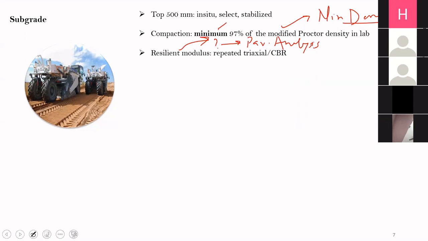Ideally, it is performed using a repeated triaxial test in the lab, but this test is a little complicated. You require sophisticated equipment and trained personnel to do this test. That is why researchers have established a correlation between the resilient modulus and the value of CBR. CBR is the California bearing ratio, which is a very easy test to perform.